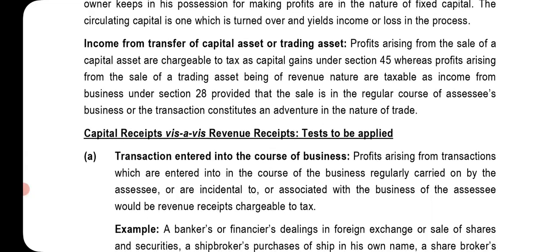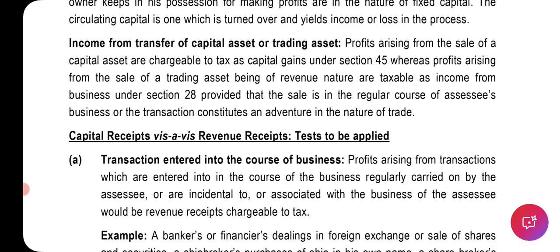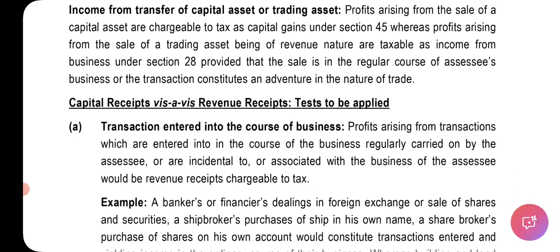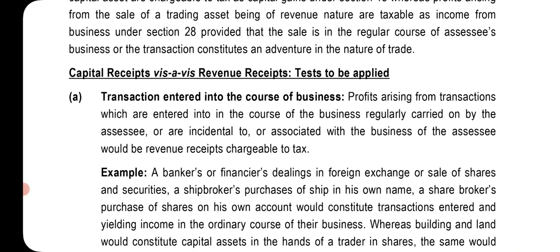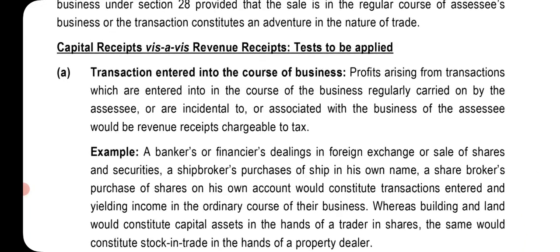Income from transfer of capital assets or trading assets. Profits arising from the sale of capital assets are chargeable to tax as capital gains under section 45, whereas profit arising from the sale of trading assets, being of revenue nature, are taxable as income from business under section 28, provided that the sale is in the regular course of the assessee's business or the transaction constitutes an adventure in the nature of trade.